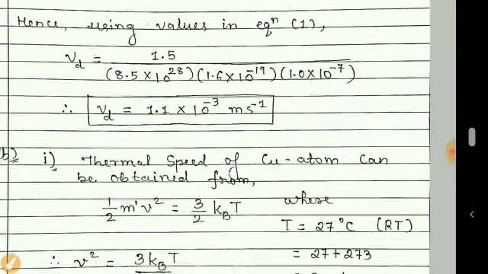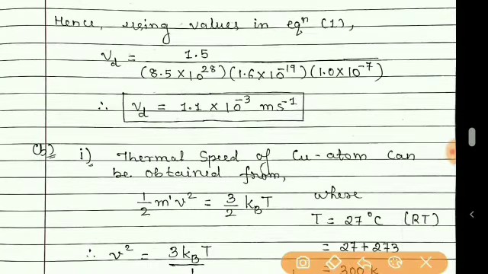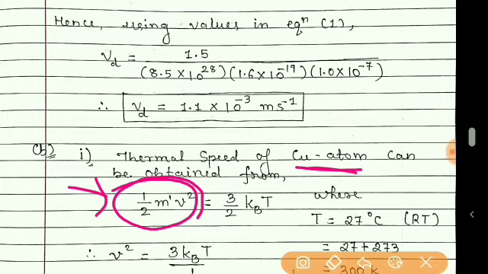Now about the thermal speed of copper atom. Speed has an energy, and the energy related to speed is kinetic energy. So here I have written half m dash v square. Why is this m dash?